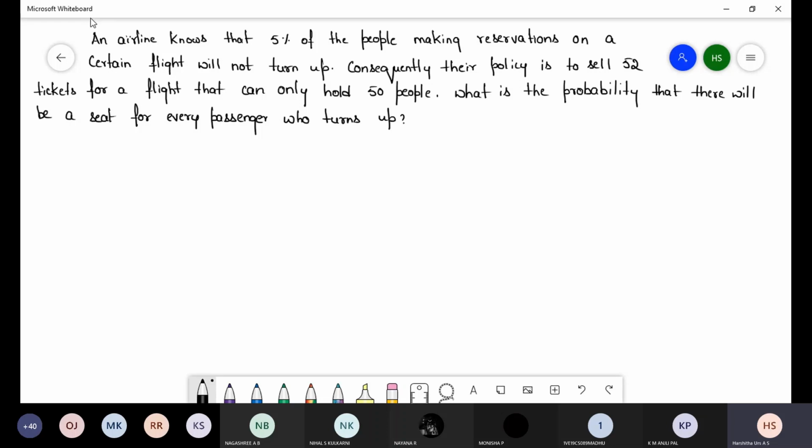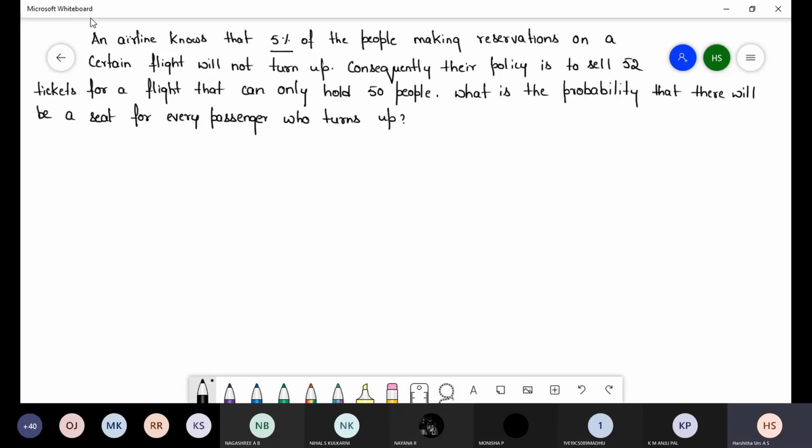Here they have given 5%. 5% of the people making reservations on a certain flight may cancel the reservation, which means they will not turn up.